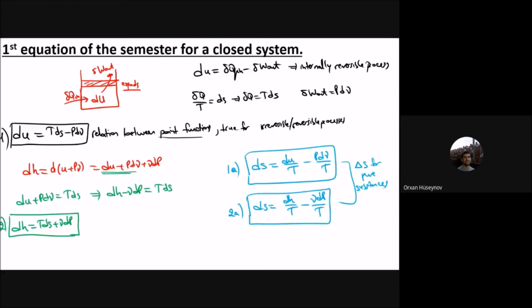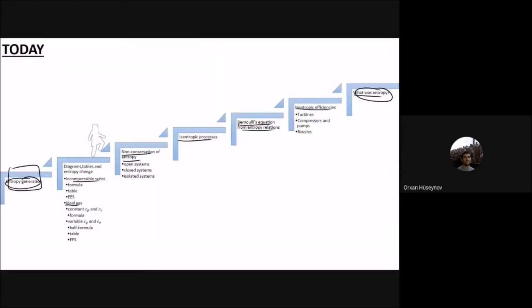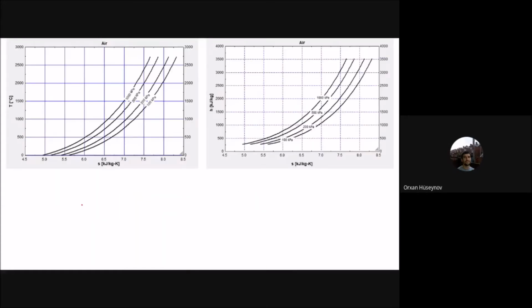Let's go back to the first slide. For incompressible substances, we can use the formula that we have derived. That formula was delta S is equal to Cv ln T2 by T1. Or you can use the table, or you can use any software. This one is easy, but you can use any software to find the entropy change. And for the tables, you can see the superheated and saturated water tables. Now comes the ideal gas formulas.